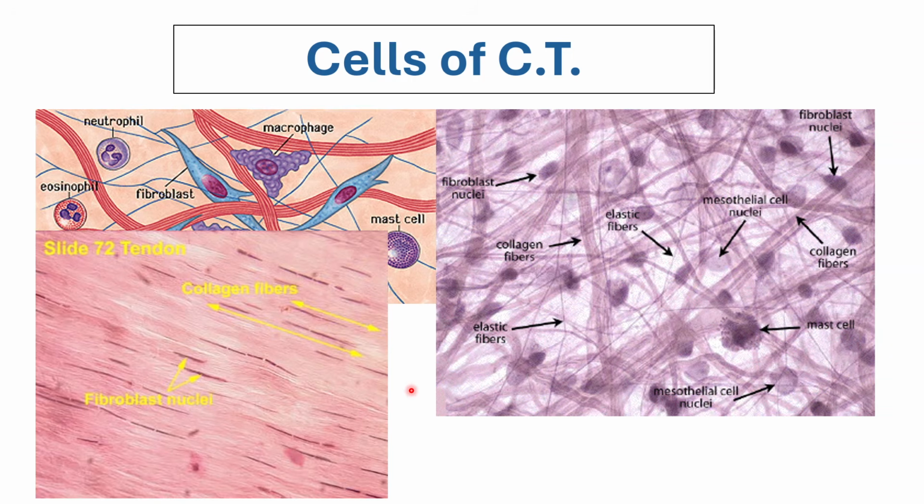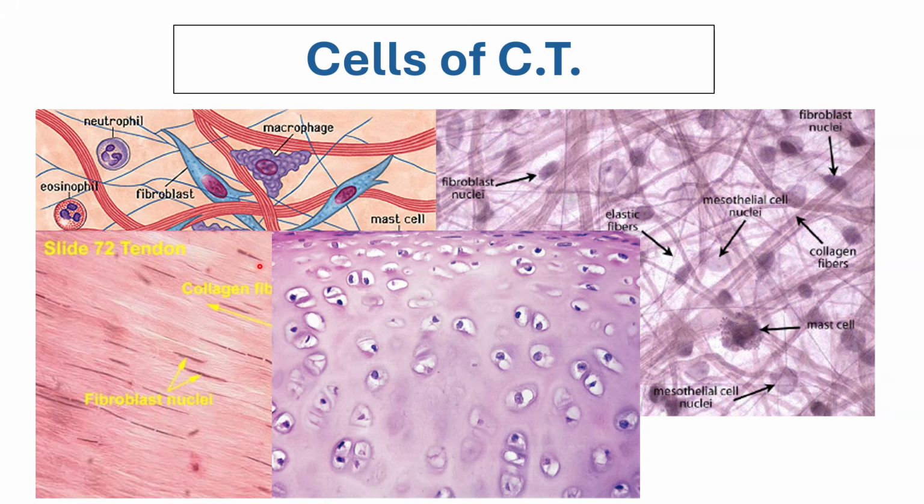Here is another photo of a loose type of connective tissue. You can see that your fibroblast cells have more space. That's why they are more plump here, while the fibroblasts in another type of connective tissue wherein there's a lot of fibers are more flattened. And again, only the nuclei is seen. So these are your fibroblasts.